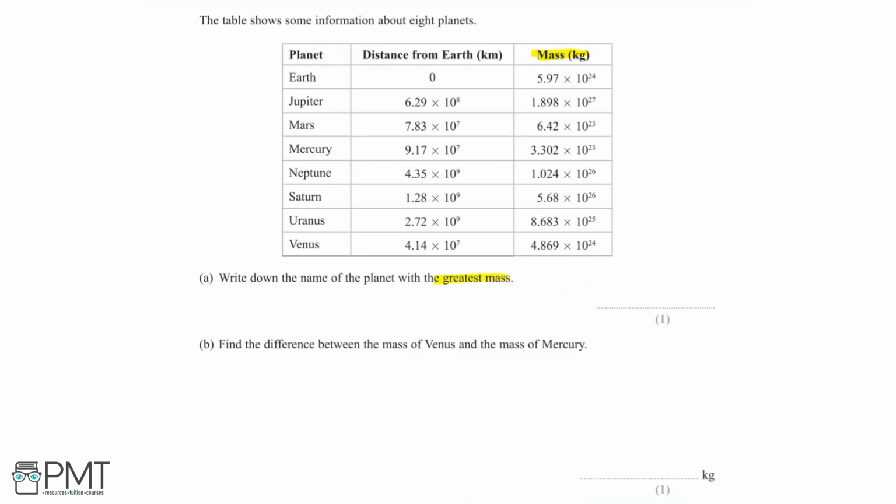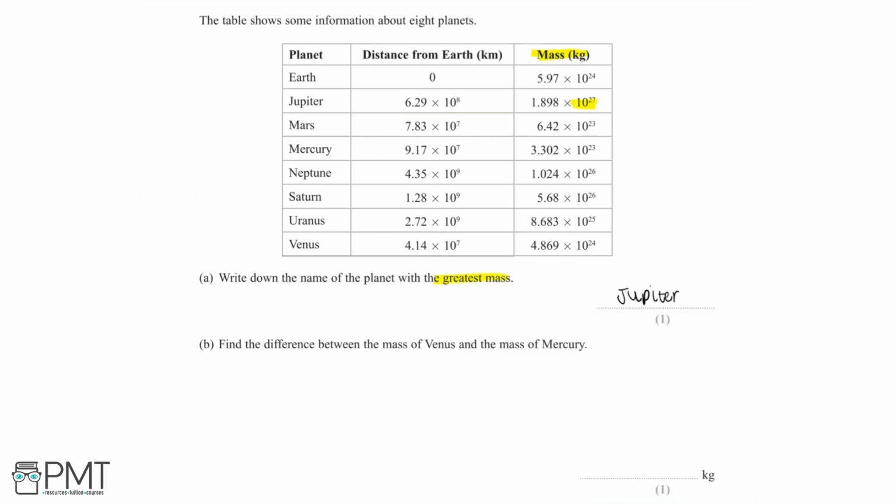So Earth is to the power of 24, then Jupiter to the 27, Mars to the 23, then 23, 26, 26, 25, and 24. And so we can see here that the greatest power is times 10 to the power of 27. We can therefore conclude that 1.898 times 10 to the power of 27 is the largest mass, and this is the mass of the planet Jupiter. And so we can say that the planet with the greatest mass is Jupiter.